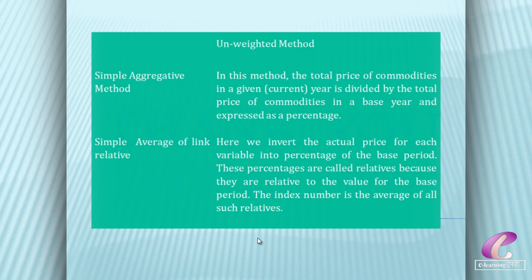A price relative is the price for the current period expressed as a percentage of the base period. The index number by this method is the arithmetic mean or median of all the price relatives. This method is not usually affected by the unit in which prices are quoted. It gives equal importance to all the commodities. The index number calculated by this method satisfies the unit test.